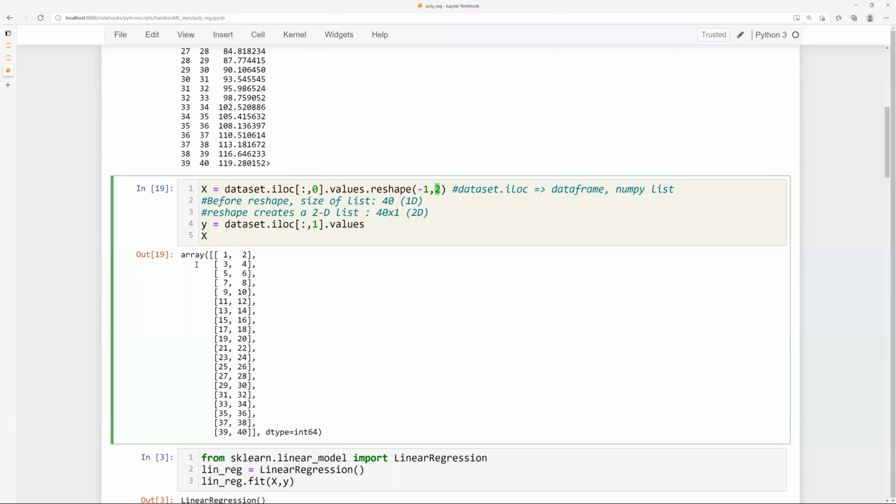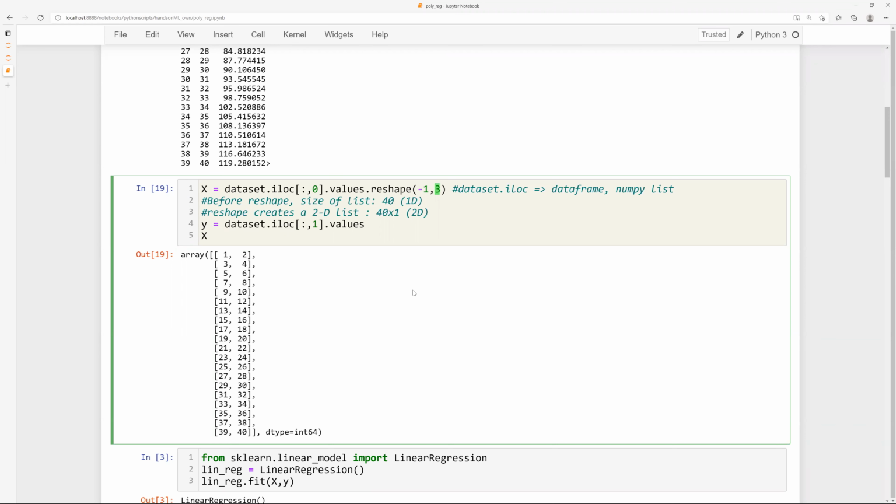Okay, it converted every row into which has 2 columns. And your original data had how many values? 40 values, 1 to 40. Okay, so every row has been given 2 values, 1, 2, 3, 4, and so on and so forth. Okay, is that all right?